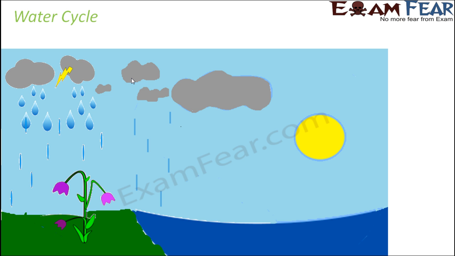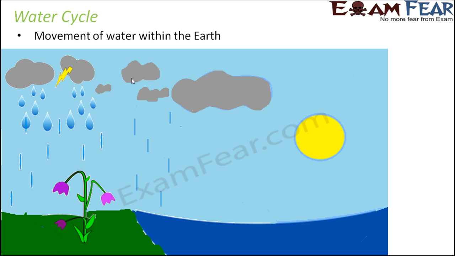So now we are going to talk about water cycle. Now it is very interesting to know that water keeps on circulating between various elements of the earth. So sometimes it is present on the surface of the earth, sometimes it is present below the earth's surface, sometimes it is present above the earth's surface. So it kind of keeps on circulating within the earth. So this circulation of water is known as water cycle.